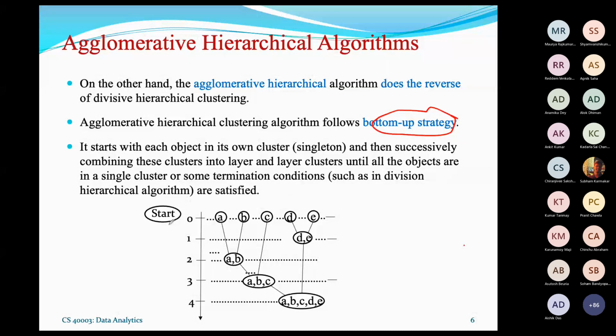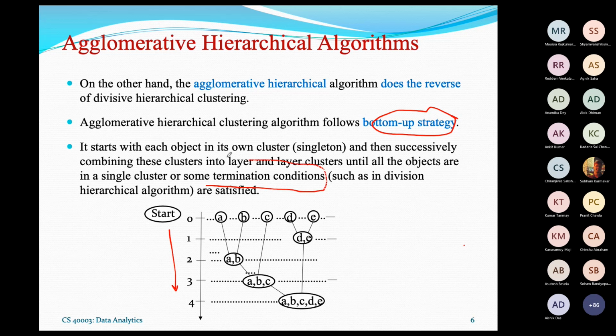And then as we go up, it will merge smaller clusters into larger ones. So this is called bottom-up, and ultimately it will lead to the largest cluster that is possible. Now definitely there are some steps that should be followed.